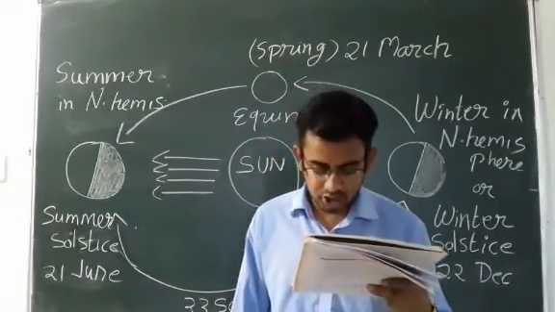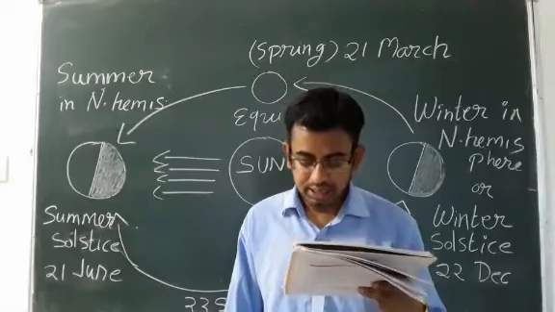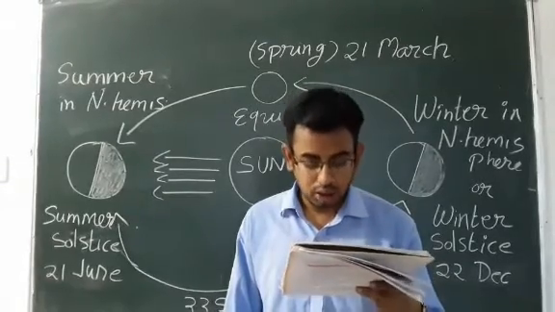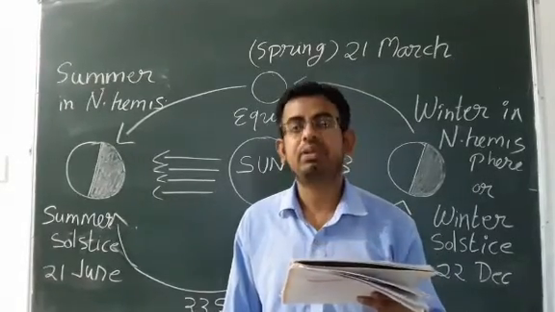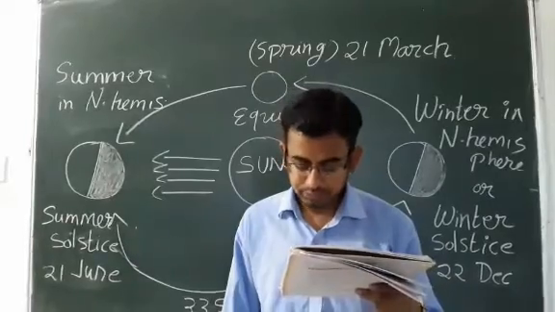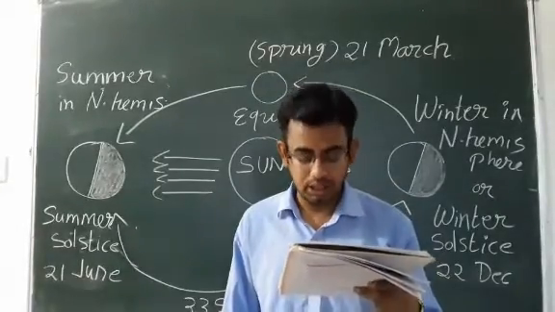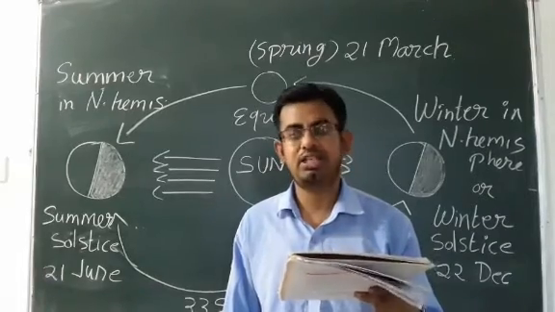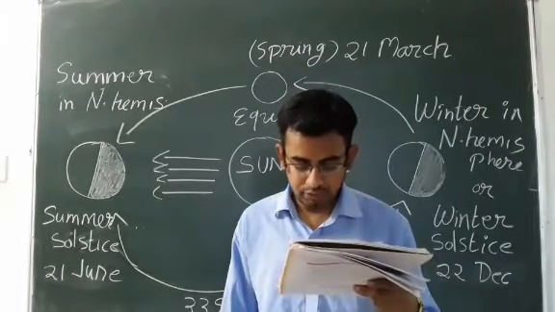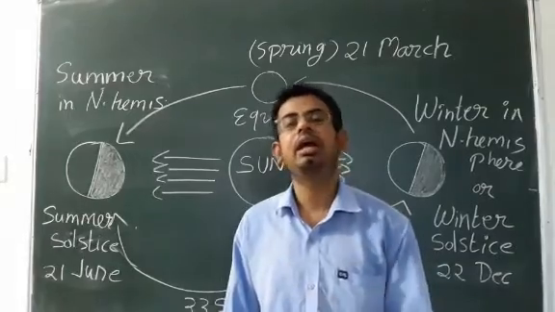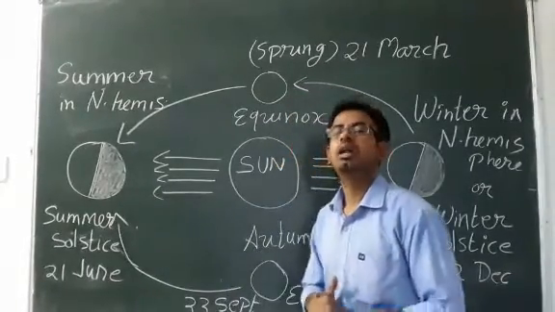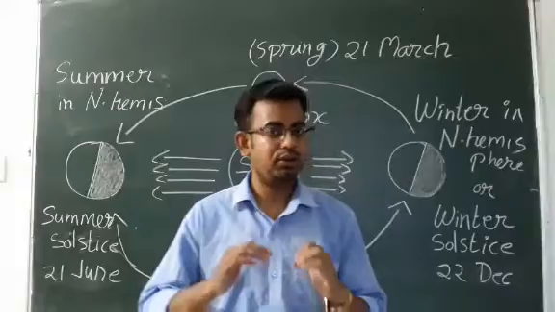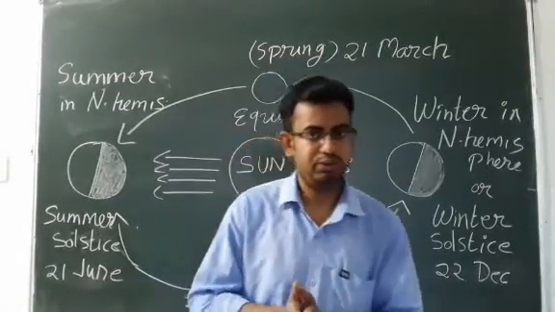On 21 March and 23 September, direct rays of the sun fall on the equator. At this point, neither of the poles is tilted towards the sun, so the whole earth experiences equal day and equal night. This is called equinox. Clear? Now we will go for the Tata class and you will just see the video.